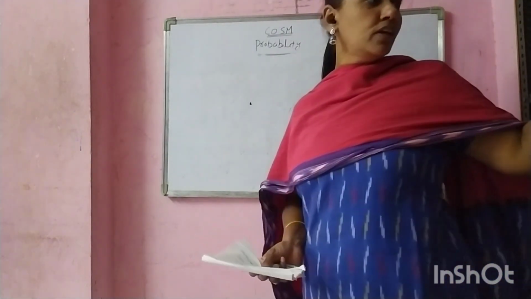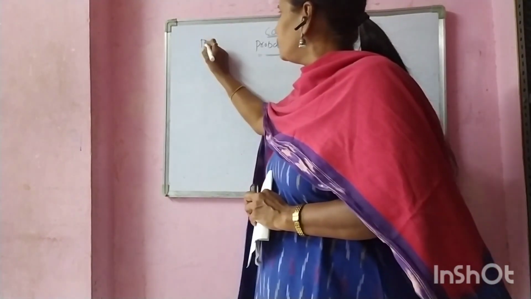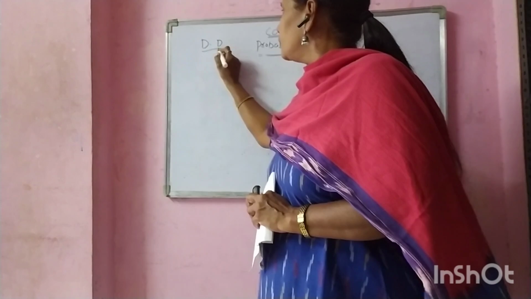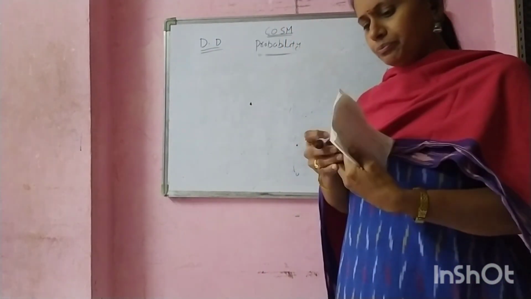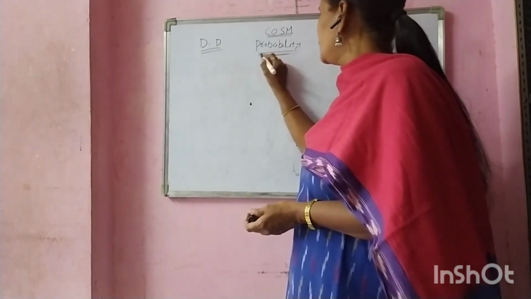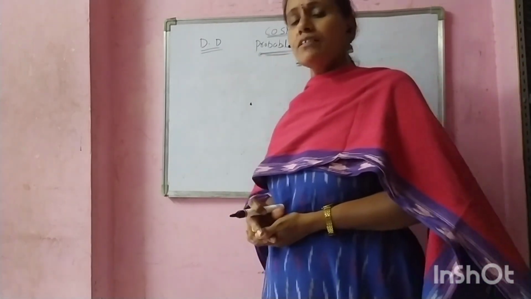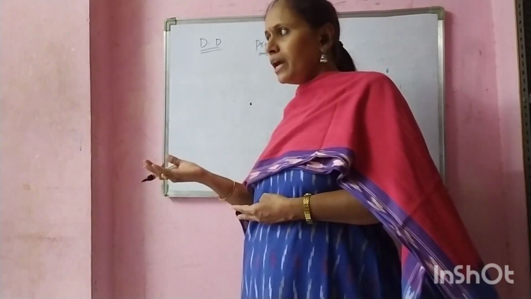Today I am going to teach discrete distributions. Before that, some basic definitions of probability. What is probability? Probability means chance of occurrence. Suppose you may get first class. It may rain today.